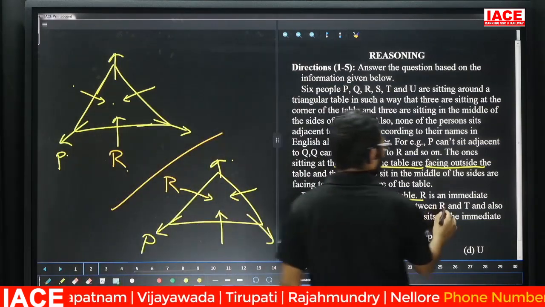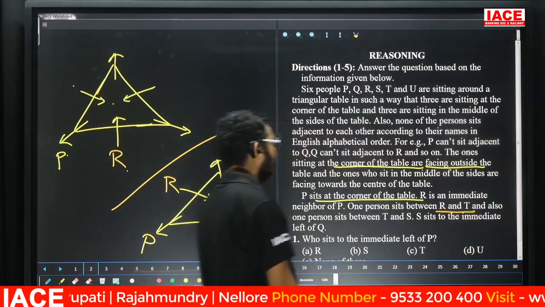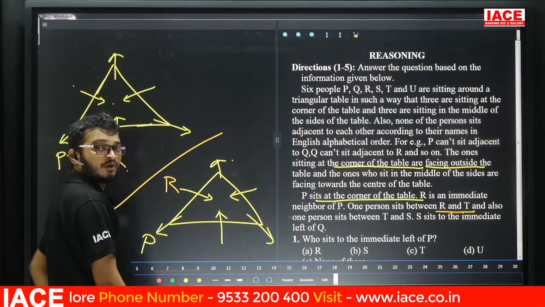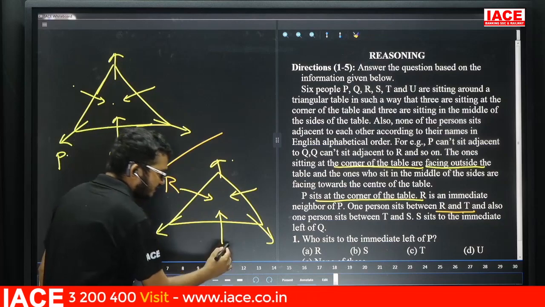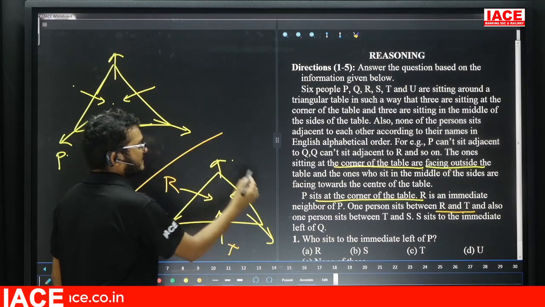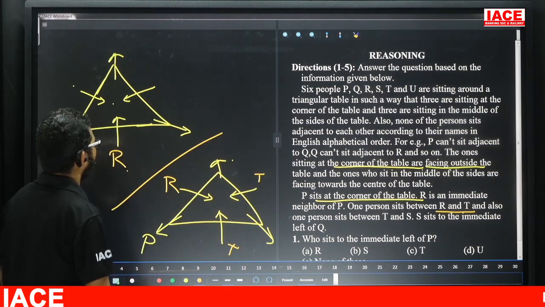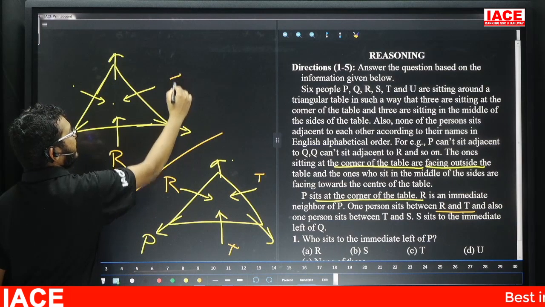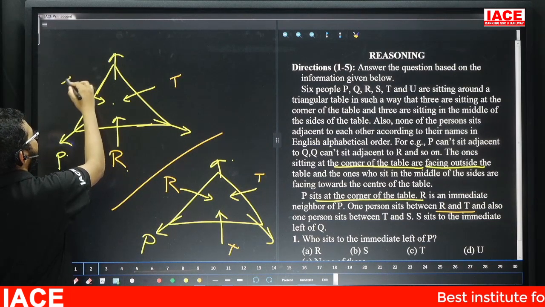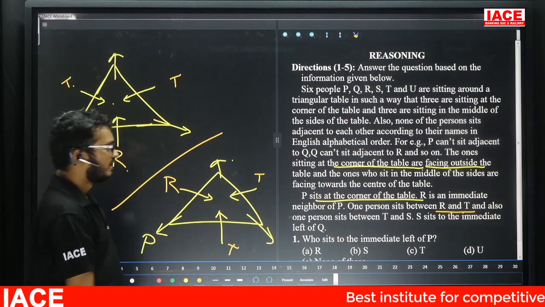One person sits between R and T. Between R and T we have one person, so R, one person, T. Otherwise, R, one person, T in the other direction is also a chance. Next point.